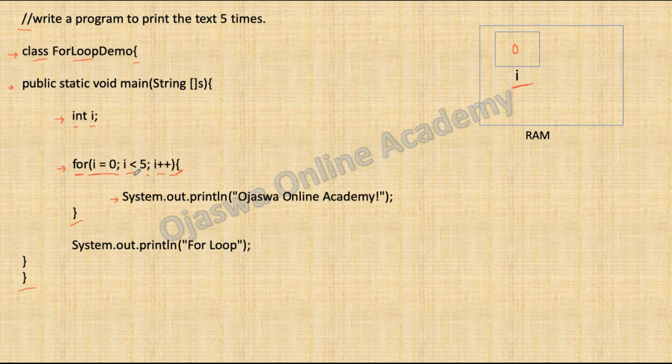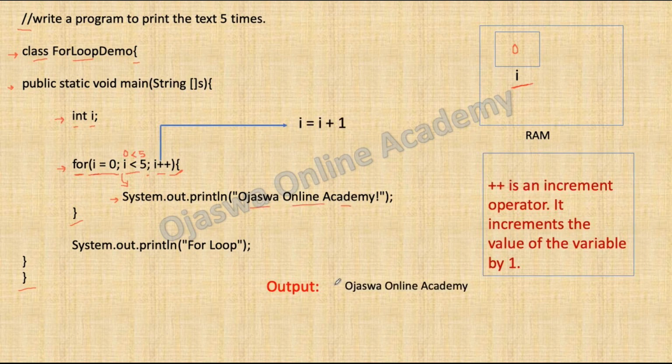I want to print my text 5 times. Hence, the condition I have specified is i less than 5. Here, the value of i is 0, less than 5. 0 less than 5 condition is true. Hence, the control of execution will go inside the loop and it will execute the statement System.out.println and print the text Ojaswa Online Academy for the first time. So when the counter variable is 0, it has printed the output for the first time.